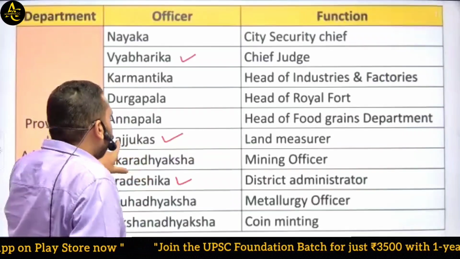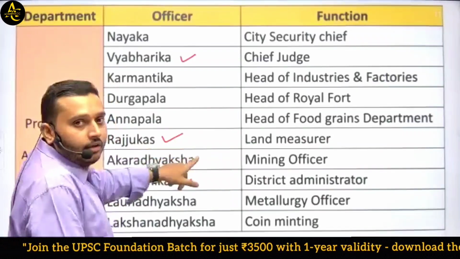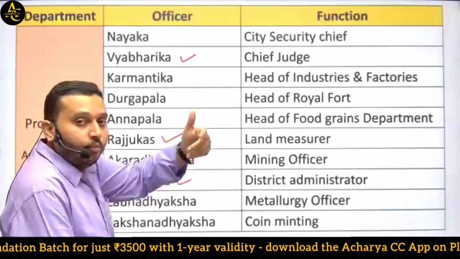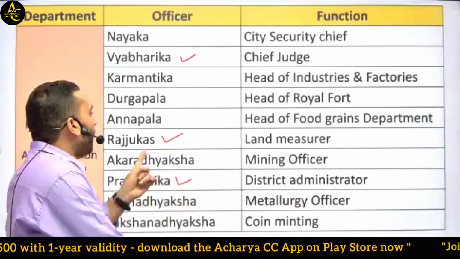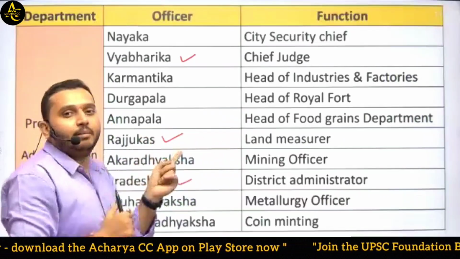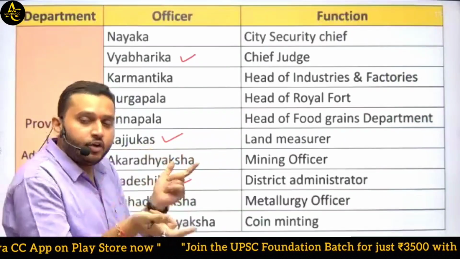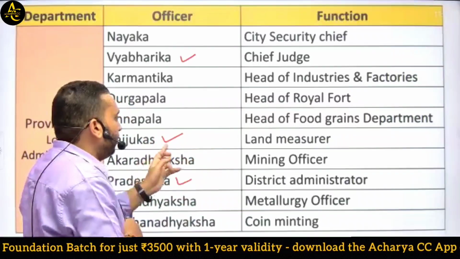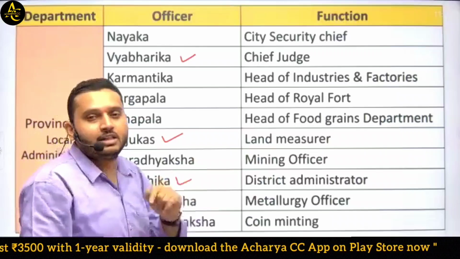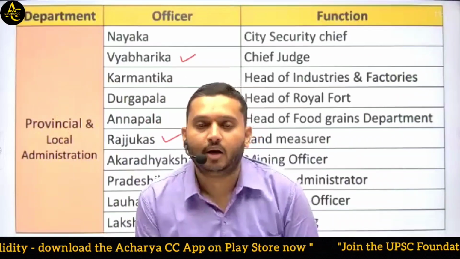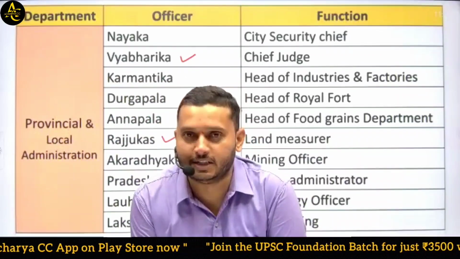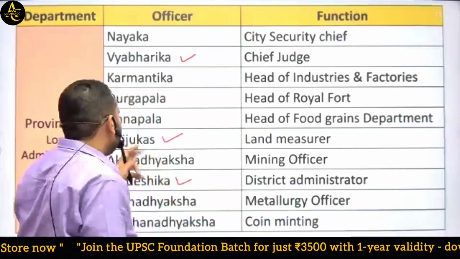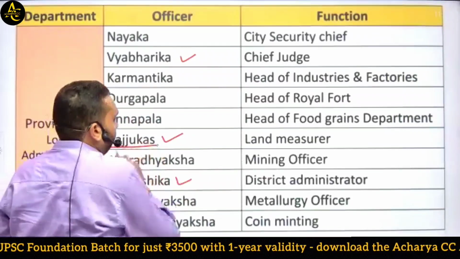Why are the first two so important? Because Rajuk was the officer who measured the land, and on the basis of his measurement, the land revenue was decided. Rajuk, who measured the land, we can compare to the present-day Patwari, the officers in villages. So he is very important.